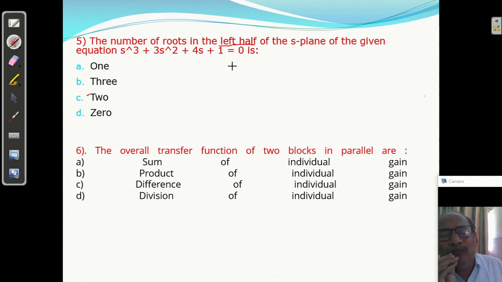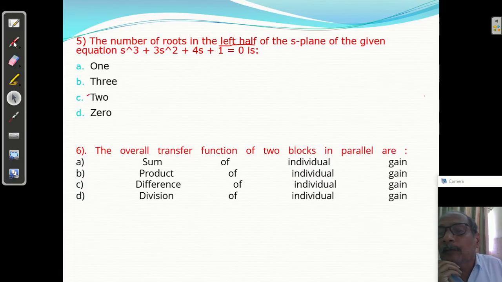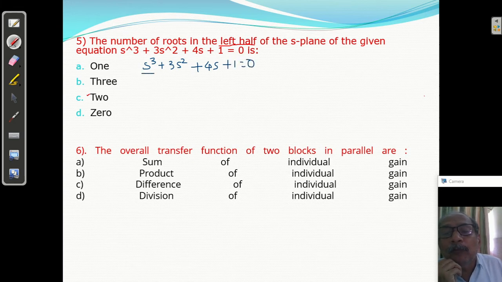Okay, one more thing, I am going to use the blue ink. The equation given is s cube plus 3s square plus 4s plus 1 equal to 0. You have to find the roots, you will get 3 roots.